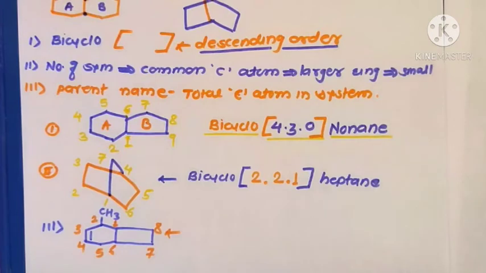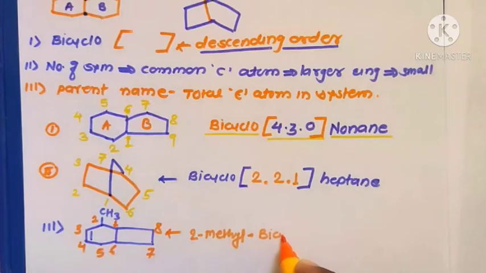Now for the IUPAC name of this molecule, before the word bicyclo you write the number and name of the substituent. At the second carbon atom there is one substituent, a methyl group. Therefore 2-methyl, then the word bicyclo, then square bracket.